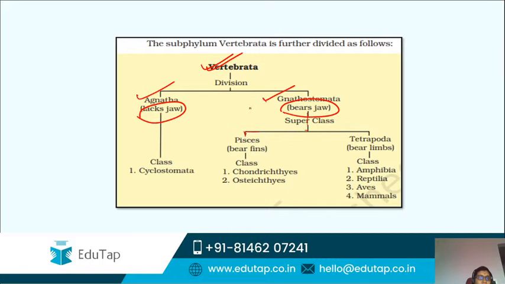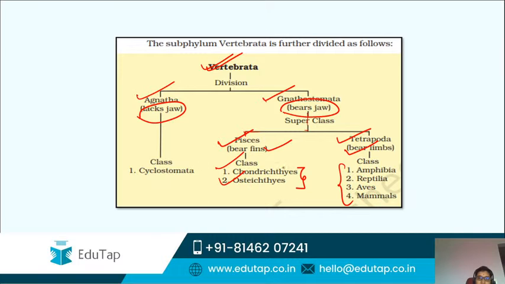Generally divisions give rise to classes, but here they are classified into 2 superclasses: Pisces, that bear fins like fishes, and Tetrapoda, that bear limbs. Pisces are again classified under 2 classes, that is Chondrichthyes and Osteichthyes, and the Tetrapoda are divided into Amphibia, Reptilia, Aves and Mammalia.